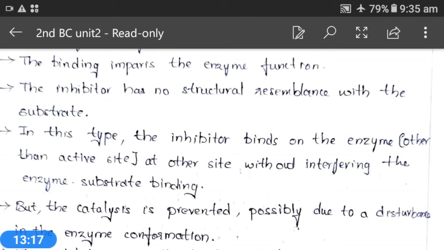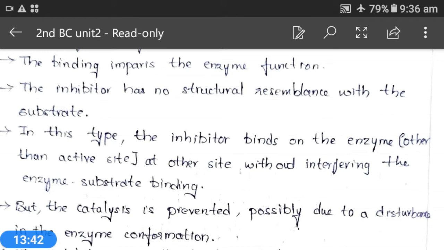The enzyme will bind to substrate and to the inhibitor at the same time. It will form the enzyme substrate complex and also bind to the inhibitor. But the catalysis is prevented, possibly due to the disturbance in the enzyme conformation.